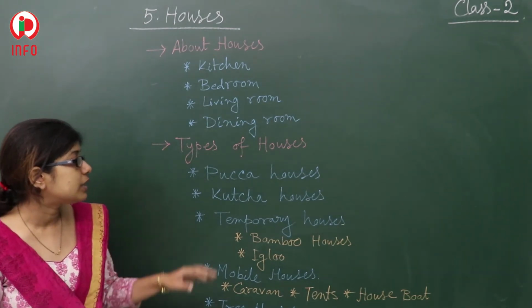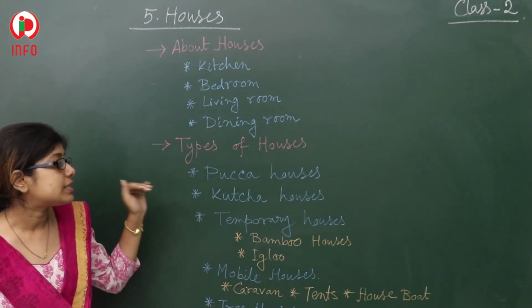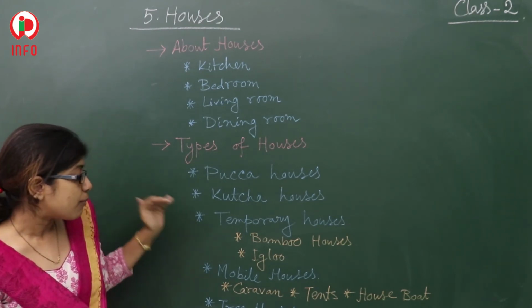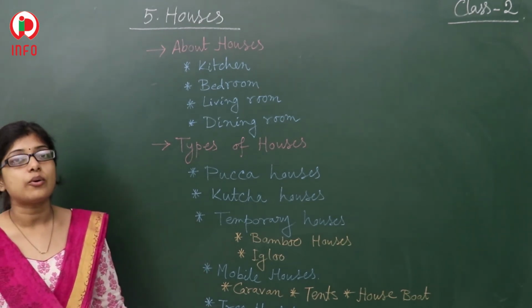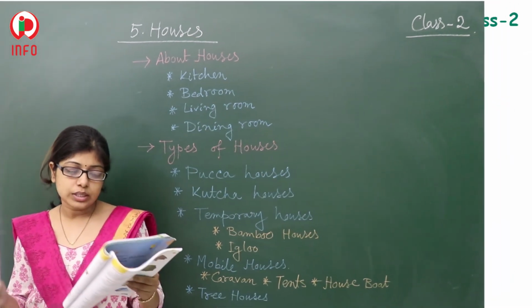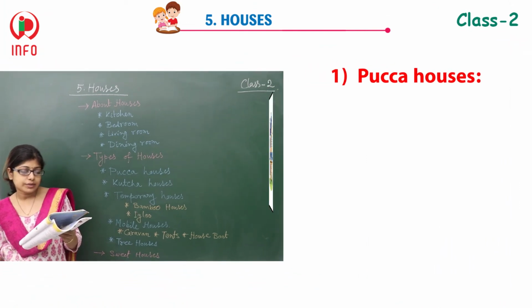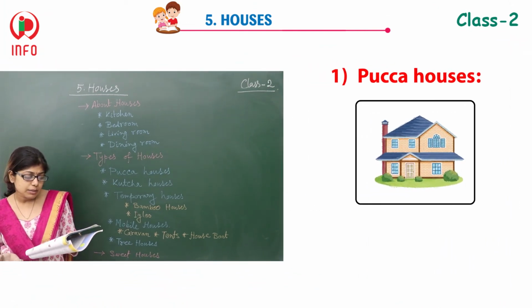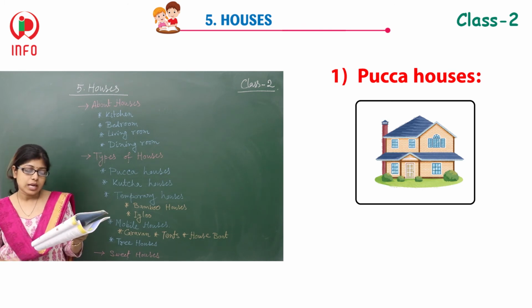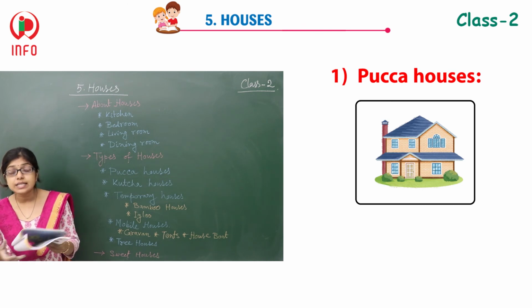So first one, the Pucca house, next the Kutcha house, next the temporary house, next the mobile house, and the free house. So let's talk about them. The Pucca house, what are they? The Pucca houses are permanent houses, and they are found in cities.